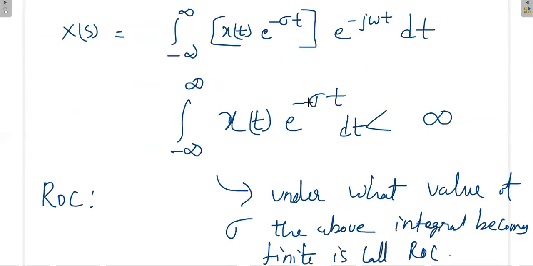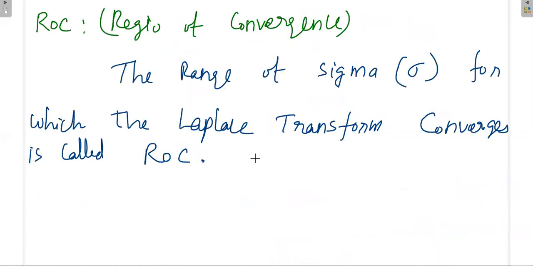Why? Because once it converges, we can easily apply this integration, and you will get some finite value. That finite value is called the Laplace transform. That means you'll get a finite Laplace transform value. Otherwise, the Laplace transform will not converge; it will diverge.